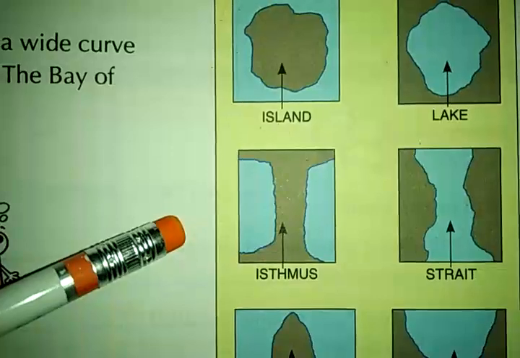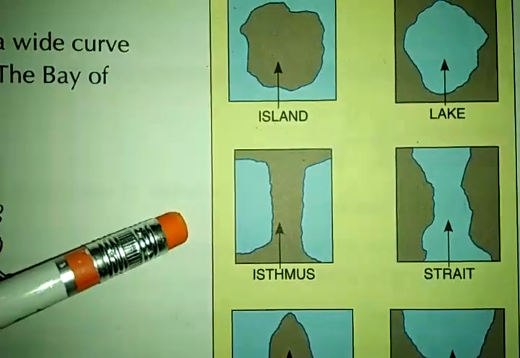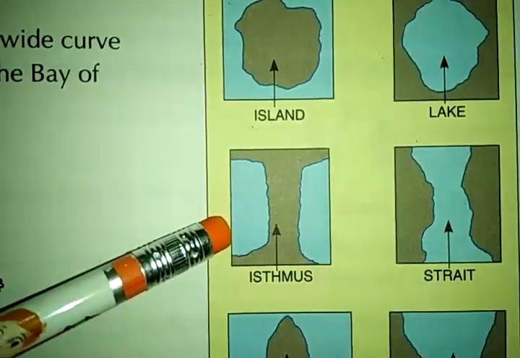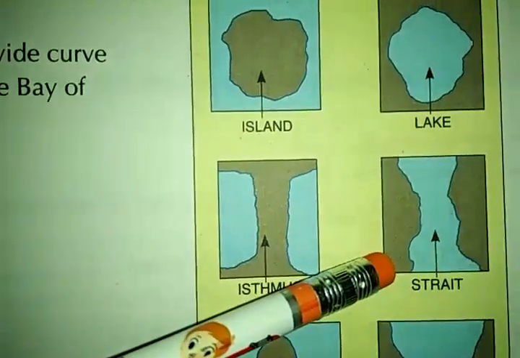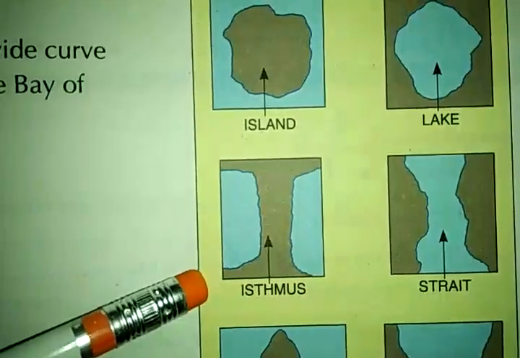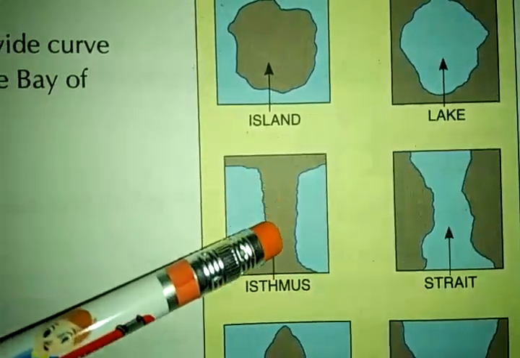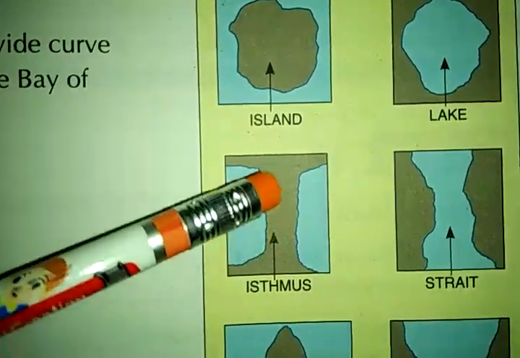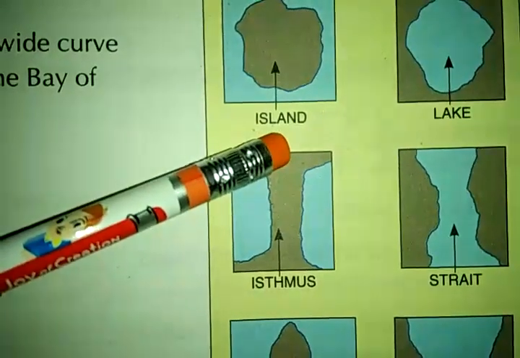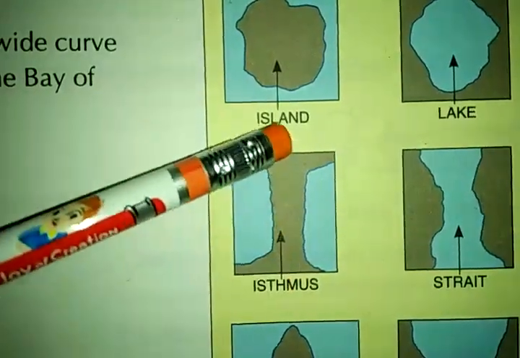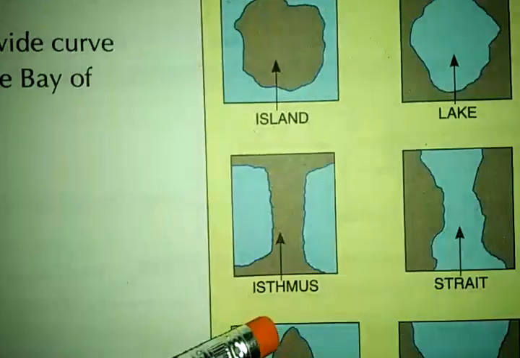See children, what is the difference between an isthmus and a strait? An isthmus is a narrow strip of land joining two larger parts of land. On this side is one, and on this side is the other.